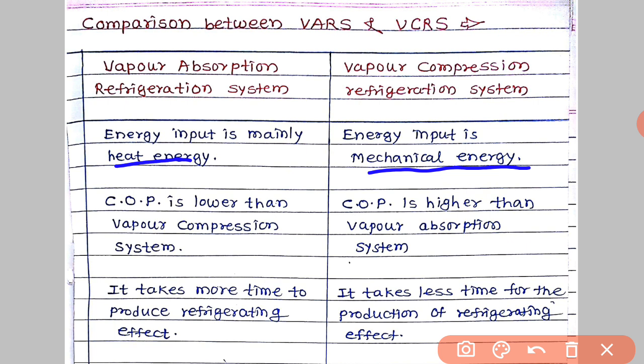So the next point is coefficient of performance. The coefficient of performance in the case of the vapor compression system is lower than the vapor absorption system, and the coefficient of performance is higher in the vapor absorption system. Next point, the time required for production of the refrigerating effect. The vapor absorption refrigeration system takes more time for producing the refrigerating effect, and the vapor compression refrigeration system takes less time for production of the refrigerating effect.